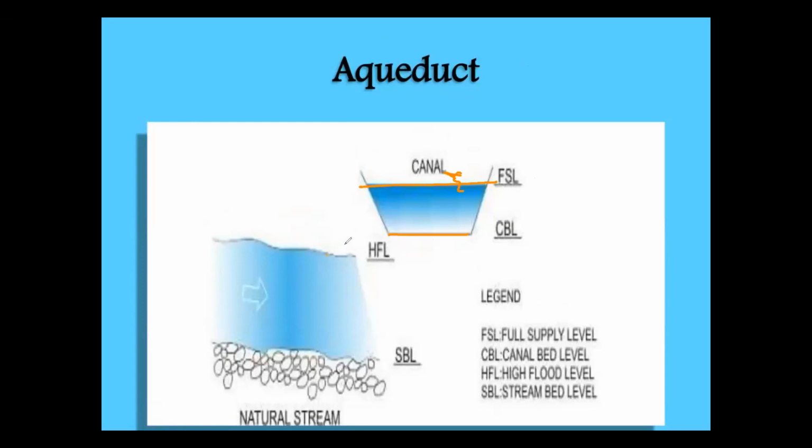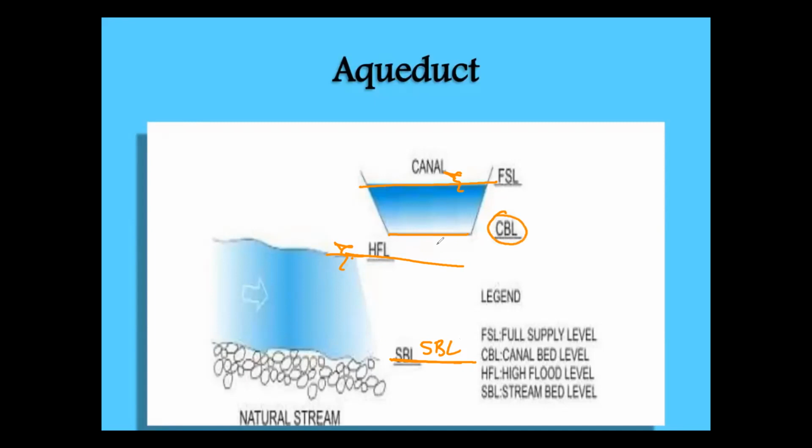This is the high flood level of the stream, and this is the stream bed level, SBL. The high flood level of the stream should be below the canal bed level.